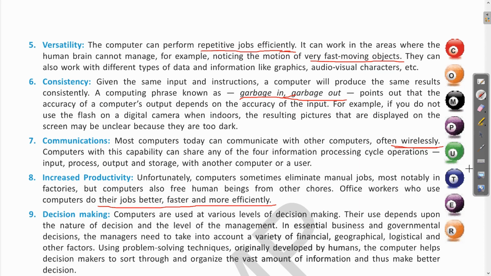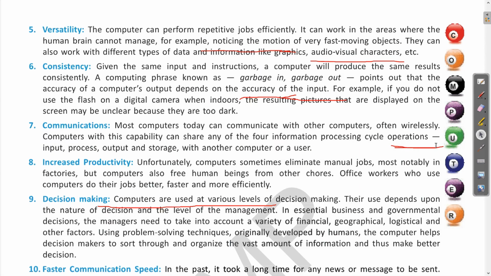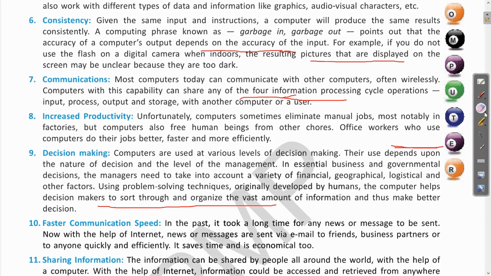Clear? The next one is decision making. So what is decision making? Suppose you have to take some decisions. For example, if the government is planning to give some benefits to the farmers in a particular area, how will this decision be made? The decision can be made on the basis of some data, like what is the income of the farmers in that area, what is the agricultural land, how much is the population of that area, what is the rainfall, how is the crop productivity. On the basis of all this data, the government can take a decision.